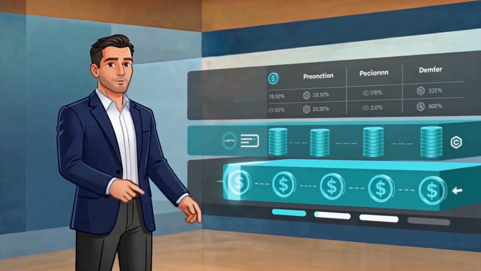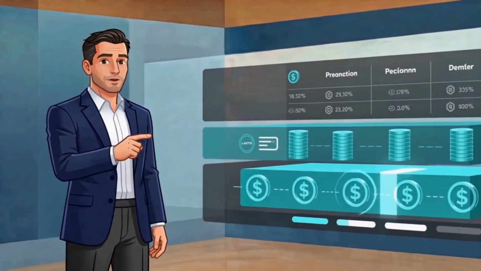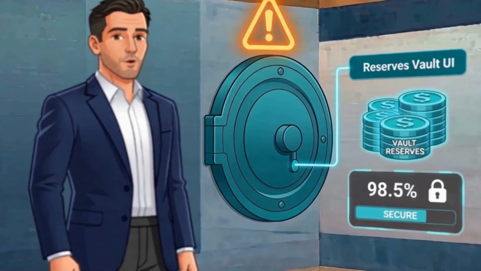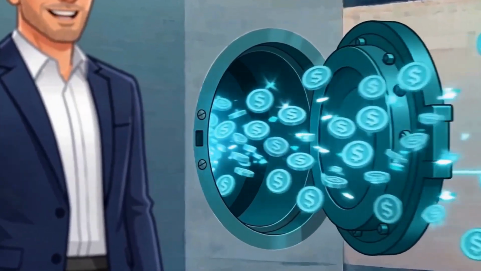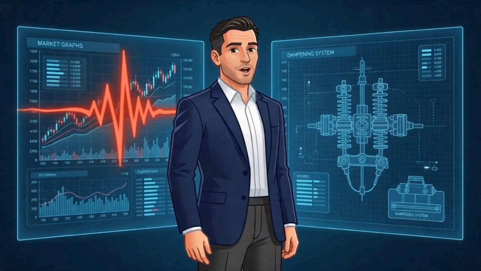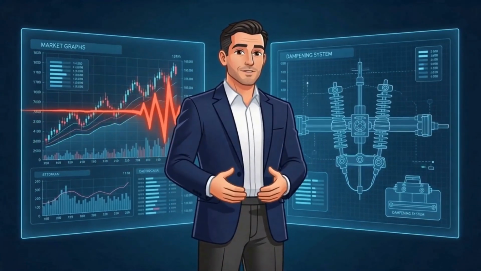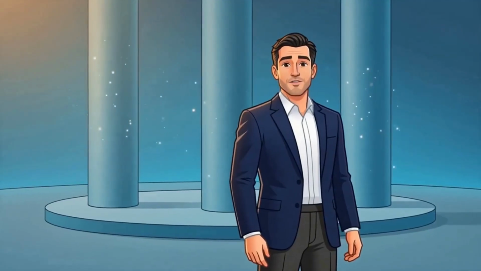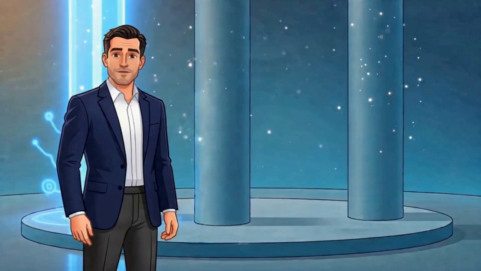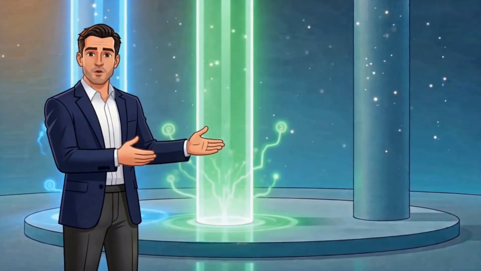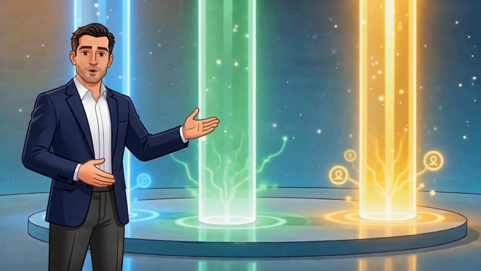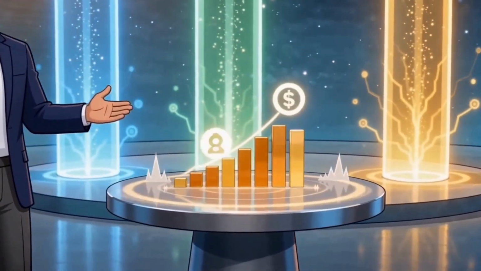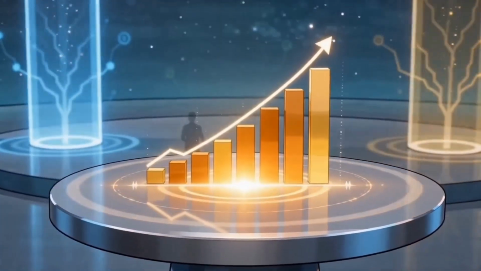These reserves are deliberately a secondary layer, available to smooth exceptional imbalances or provide emergency liquidity, but not relied on for everyday value maintenance. Reserves support confidence during shocks, while the core mechanisms of controlled supply and participation continue to manage normal flow. The primary driver of stability is the design itself: controlled supply, continuous participation, and structured liquidity access. Those three pillars work together to convert real usage into durable demand and to limit speculative disruption.